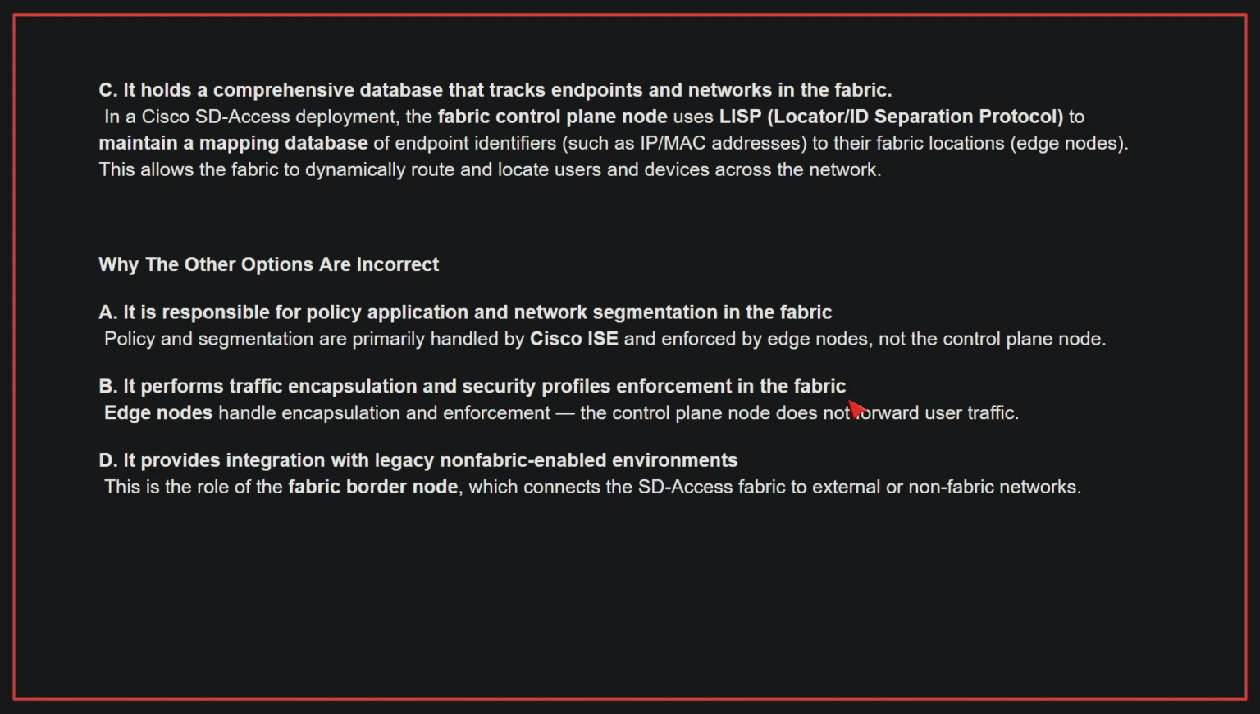Why the other options are incorrect? A. Policy and segmentation are primarily handled by Cisco ISE and enforced by edge nodes, not the control plane node. B. Edge nodes handle encapsulation and enforcement. The control plane node does not forward user traffic. D. This is the role of the fabric border node, which connects the SD-Access fabric to external or non-fabric networks. Therefore, the correct answer is C.